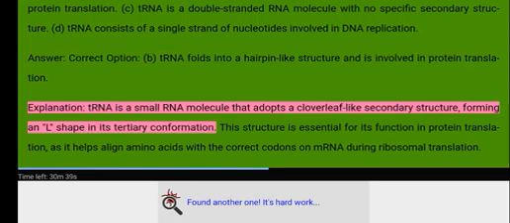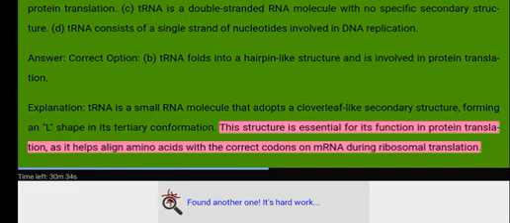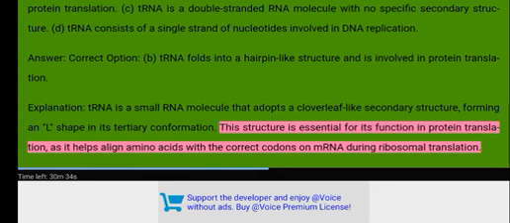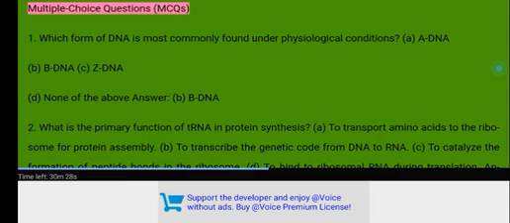Explanation. tRNA is a small RNA molecule that adopts a cloverleaf-like secondary structure, forming an L shape in its tertiary conformation. This structure is essential for its function in protein translation, as it helps align amino acids with the correct codons on mRNA during ribosomal translation. Multiple choice questions, MCQs. 1.